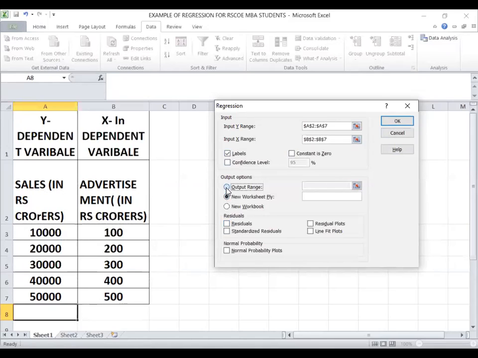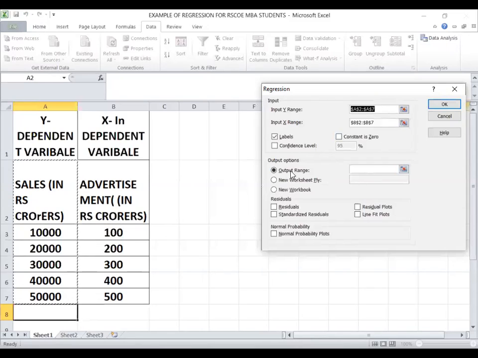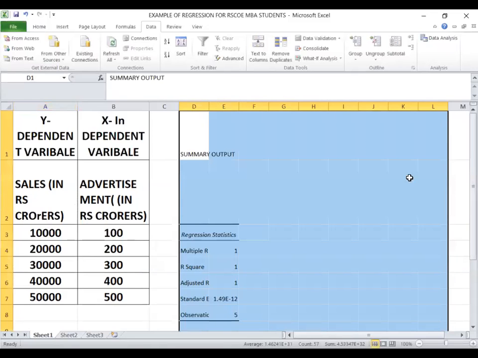Then go to output. Now Excel is automatically calculating the output, the result, and you want the result somewhere. So for that reason you will be asked for an output range. Output range, meaning in which range you want the output, where you want it. So I will click here and put my cursor near D1, and then I will click OK.